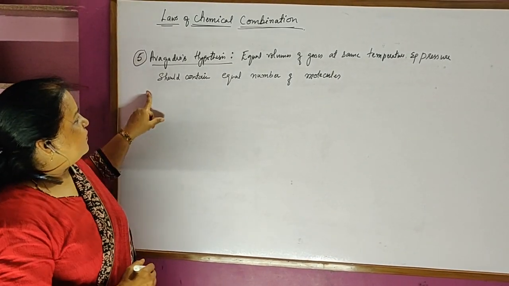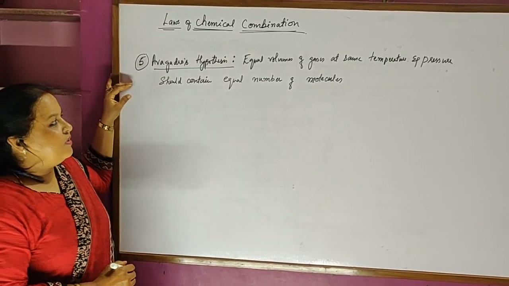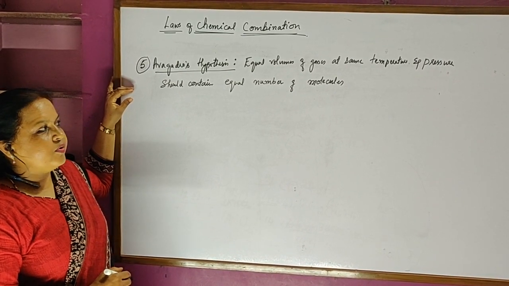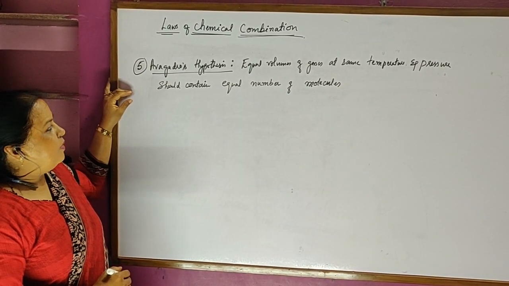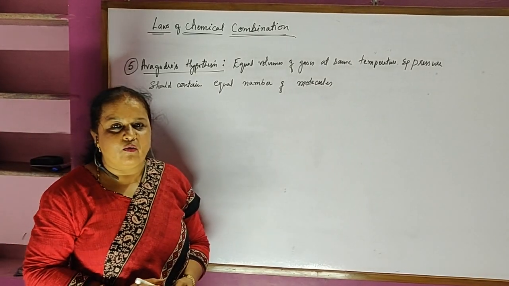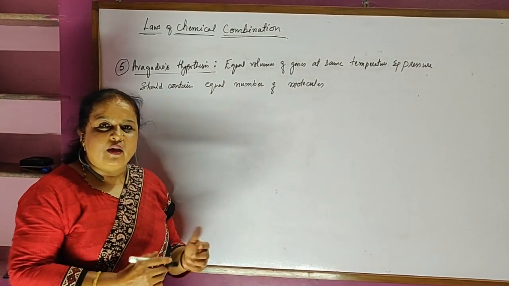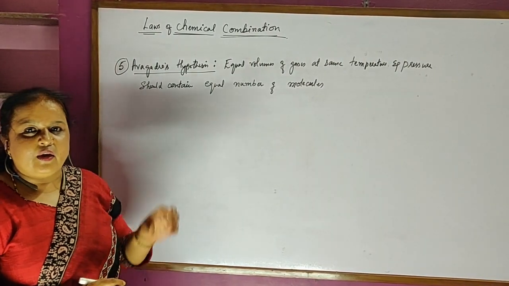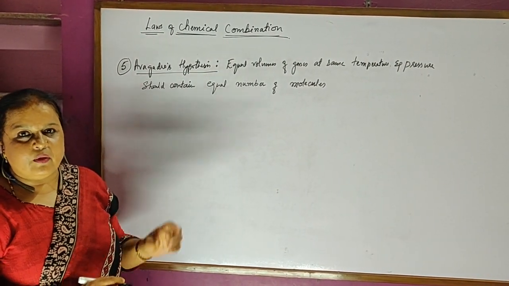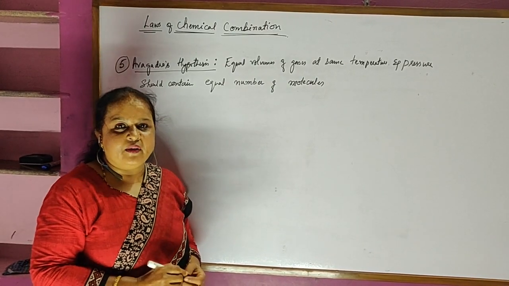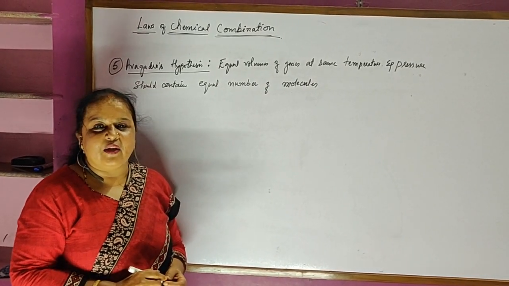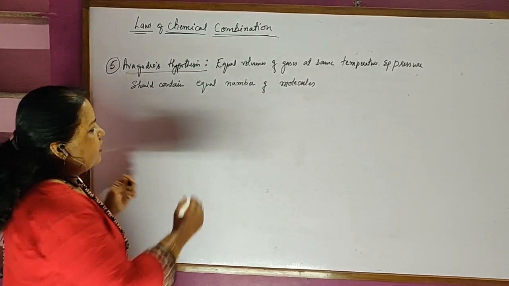Let's take the fifth one. It's Avogadro's hypothesis. What it says is, equal volumes of gases at the same temperature and pressure contain an equal number of molecules. It's very simple. If you take any gases, carbon dioxide, hydrogen, oxygen, ammonia, anything, if you take the same volume and maintain the same temperature and pressure, it will contain exactly the same number of molecules.